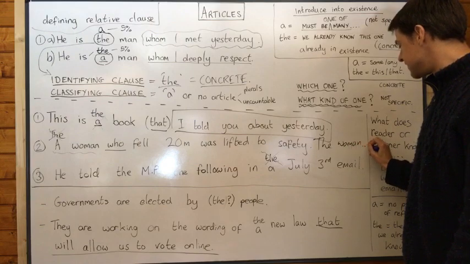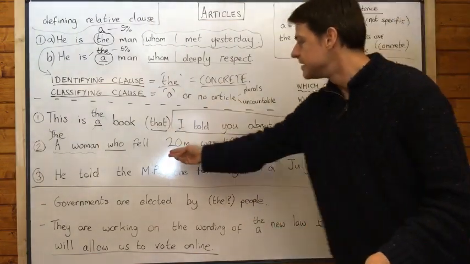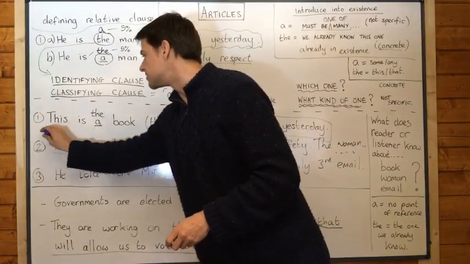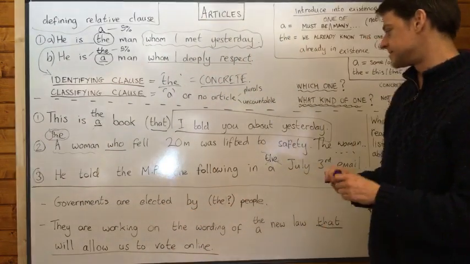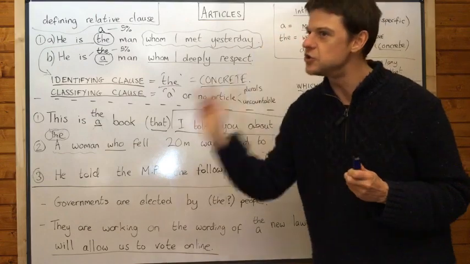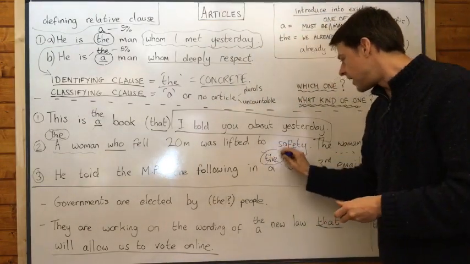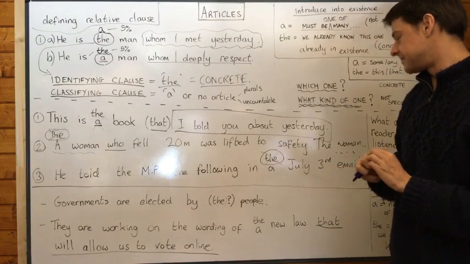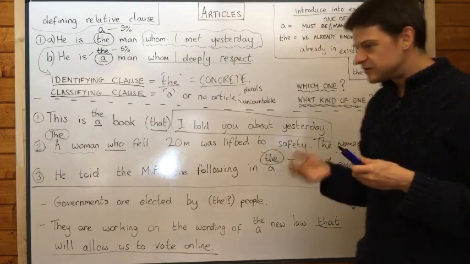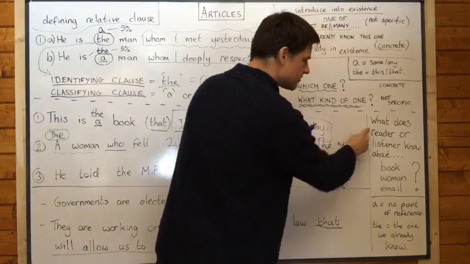And she becomes very concrete, very specific, and he knows that you already know about her because he's just mentioned her. But again, it is possible to use this, the woman who fell 20 metres was lifted to safety. I would say that if I know that you already know who I'm talking about. And the same here. I would say the July 3rd email if I know that you already know about this email. And so it's all about the assumed knowledge of the listener or the reader.